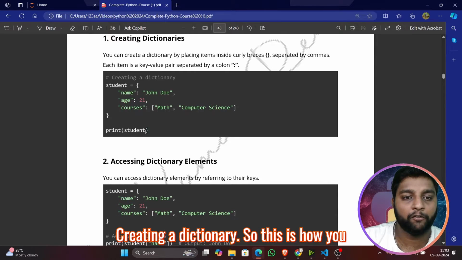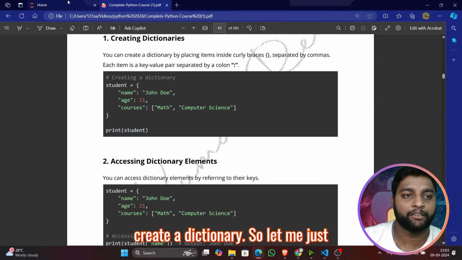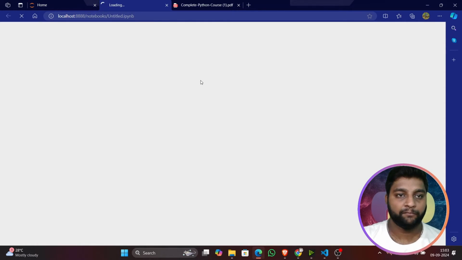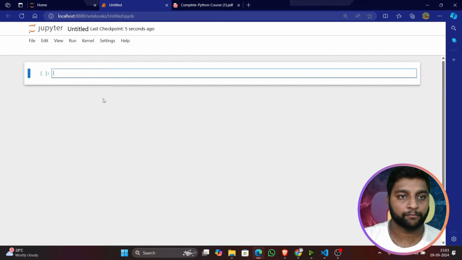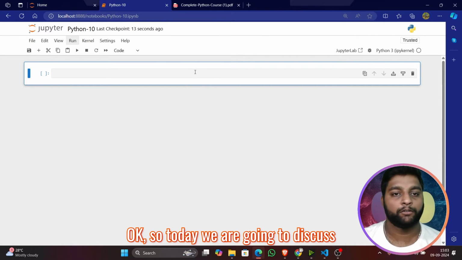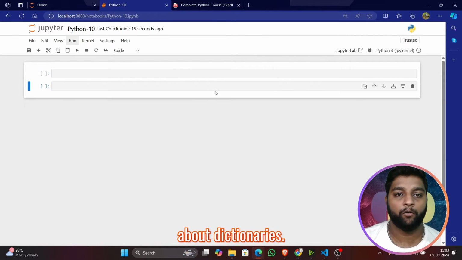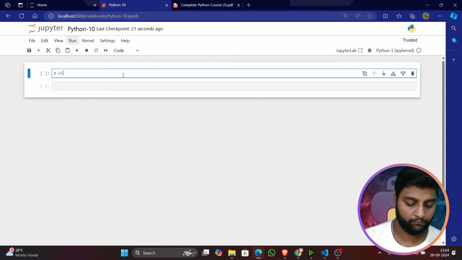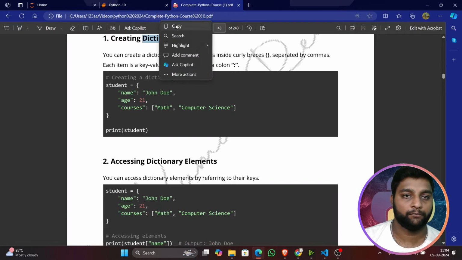Creating a dictionary. This is how you create a dictionary. Let me create a file here first, Python 10 notebook. Today we are going to discuss dictionaries.